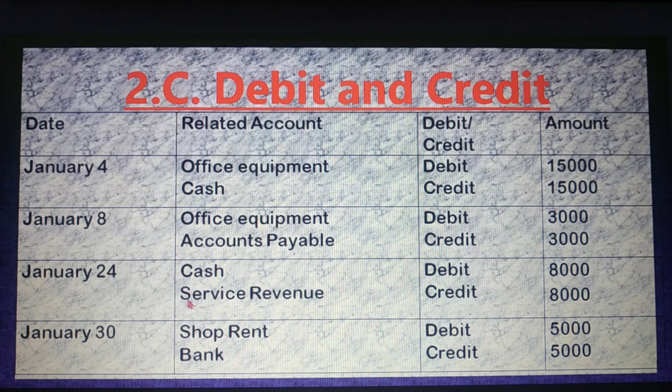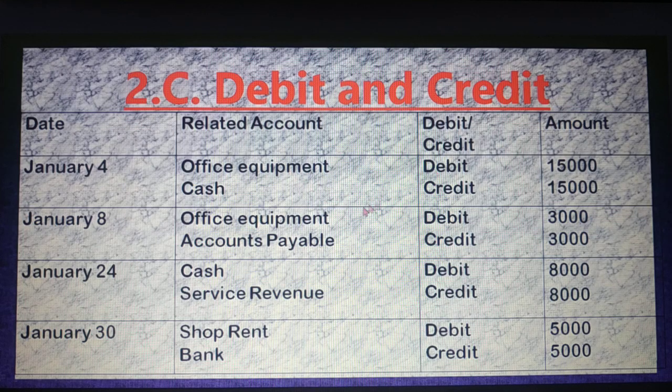Then look at January 8. Here also we have bought an asset, but this time office equipment debit, accounts payable credit, because look at the question, we buy the office equipment on credit, not for cash. That's why here accounts payable account, that means we have to pay the money later on. So this is a liability. Office equipment is an asset, it is increased, that's why debit. Same reason as January 4.